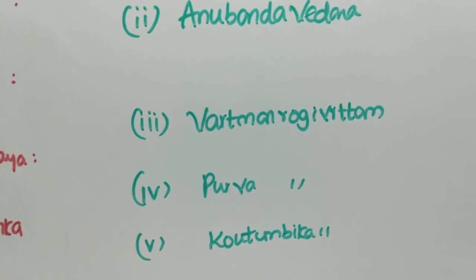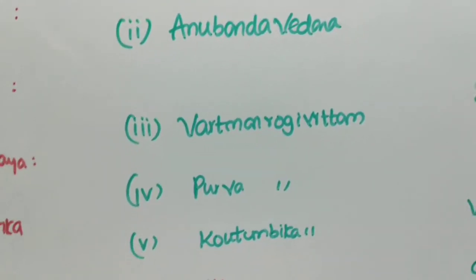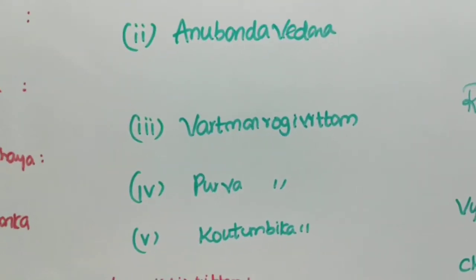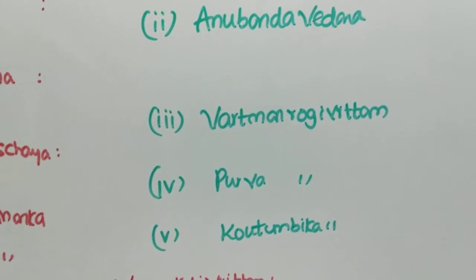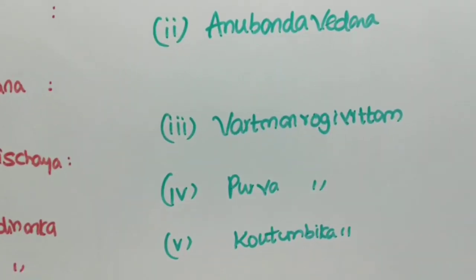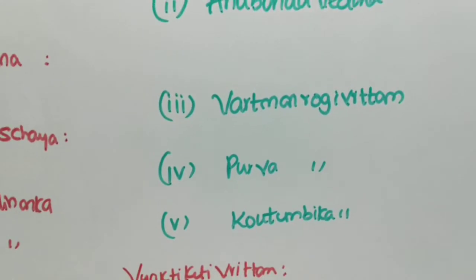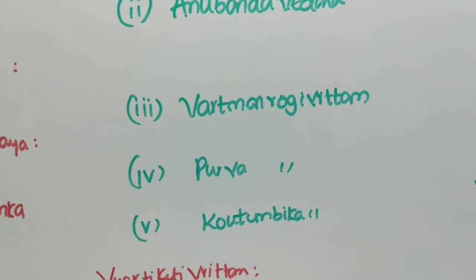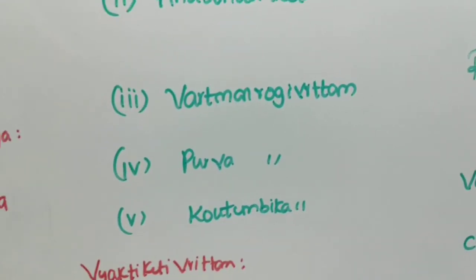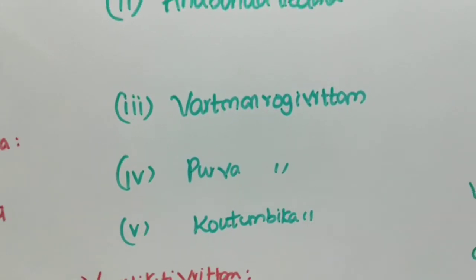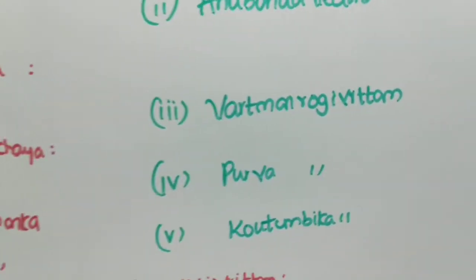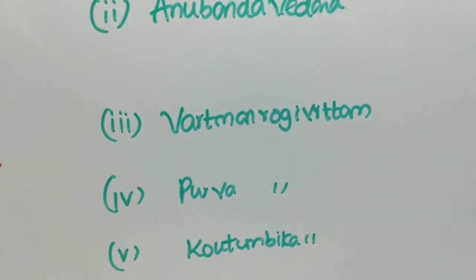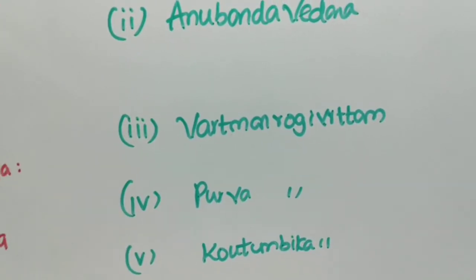Next, coming to Purva Roga Vrittanta. History of past illness. Is there any hypertension, diabetes? Like that we have to fill it here. No history of hypertension and diabetes mellitus. If it's present, we have to fill it there. Family history. Is there any specific family history? We have to mention it here. In general, nothing will be seen in the case of Gridhrasi. So, we can write in the Kautumbika Vrittanta, nothing specific. If she is a female, we have to add the gynecological history. What is the menarche period? What is the menopause period? Her obstetric history must be written if the patient is a female.